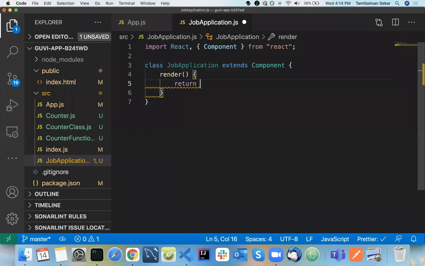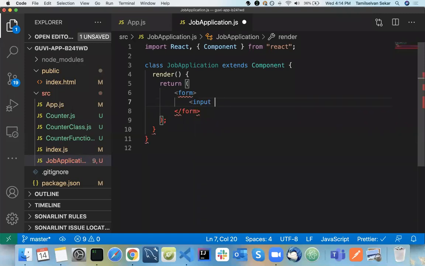What I'll do is I'll have a return here. Okay, so I told you, right? So I'm going to have a form. Basic form tag, so nothing new, normal HTML forms. Here I'm going to have each and every form field. The basic thing I'm going to do first is have an input type equal to text.